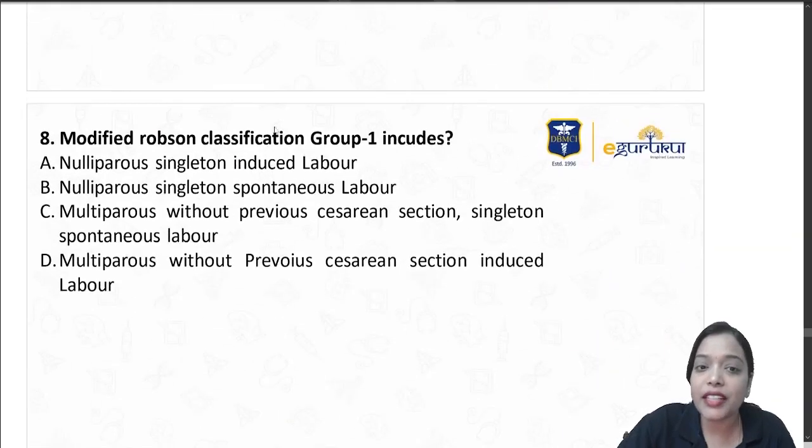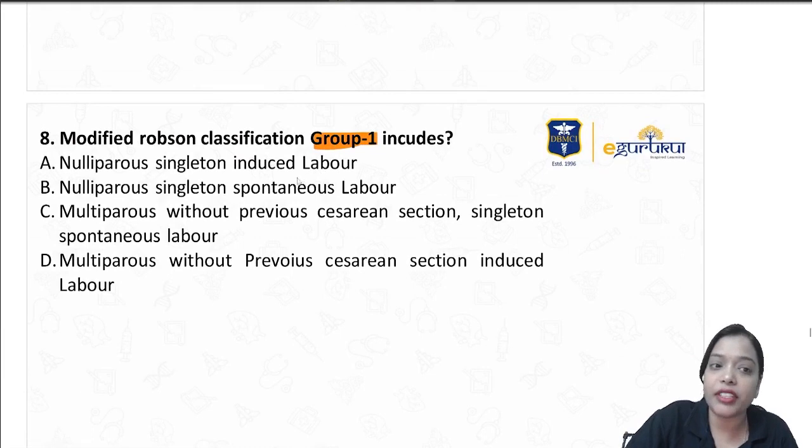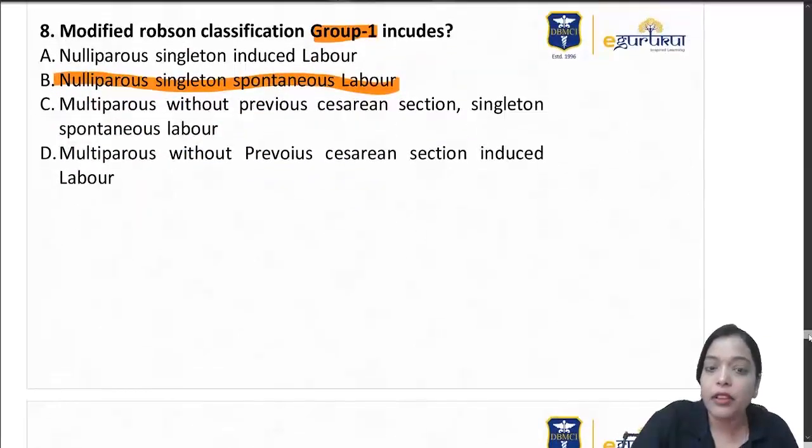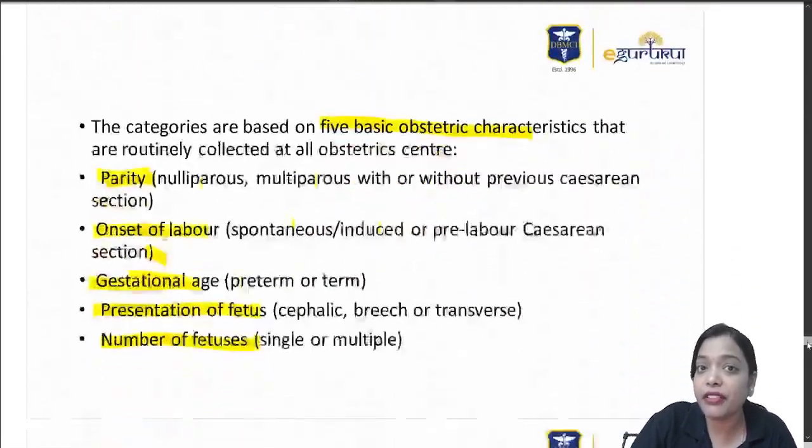Okay. So he is asking us group 1. Group 1 will always start with nulliparous. So nulliparous, singleton and spontaneous labor. Right. Previous cesarean section will come under 5th.